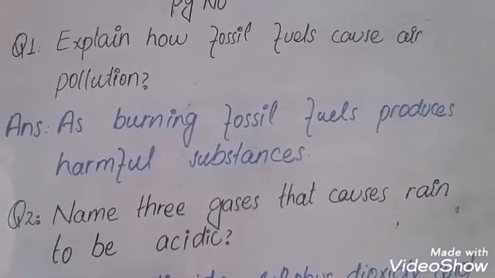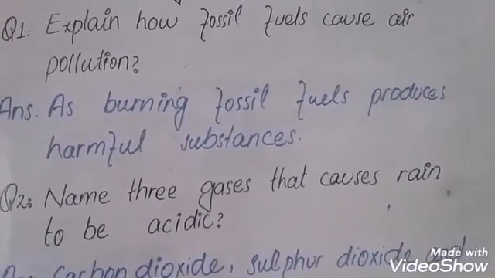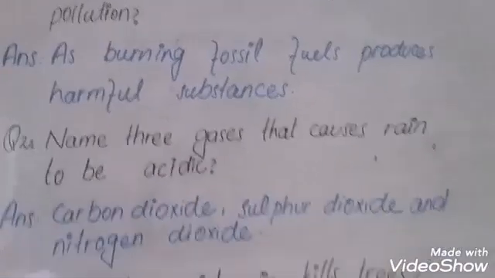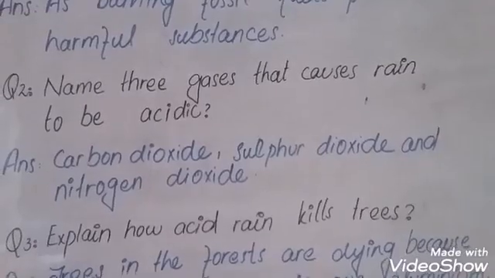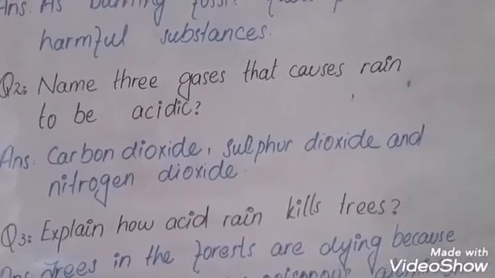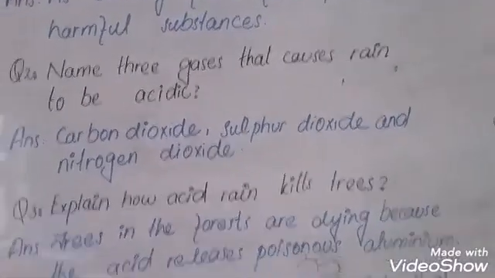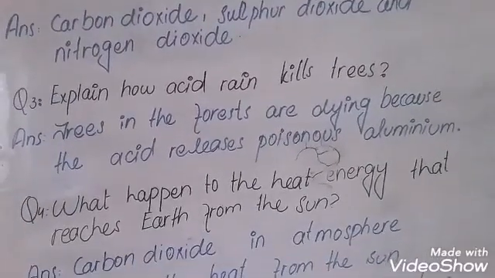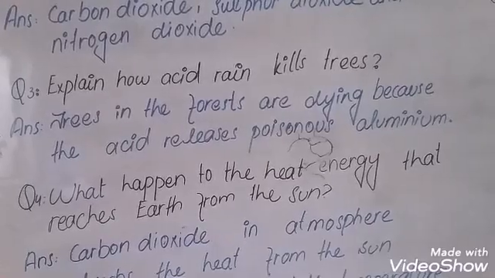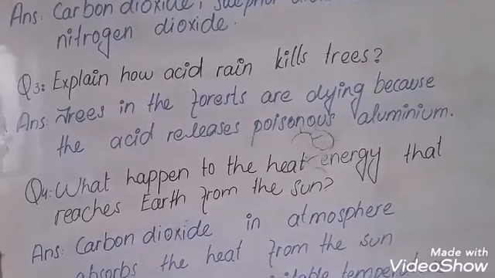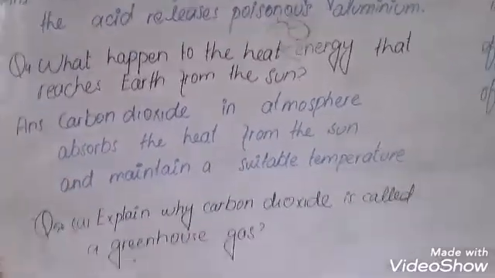Now, test yourself questions on page number 37, and the answers. Question number 1, explain how fossil fuels cause air pollution. Burning fossil fuels produces harmful substances. Second question, name 3 gases that cause rain to be acidic: carbon dioxide, sulfur dioxide and nitrogen dioxide. Question number 3, explain how acid rain kills trees. Trees in the forest are dying because the acid releases poisonous aluminum.